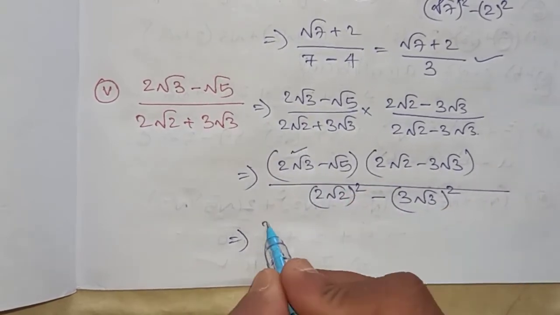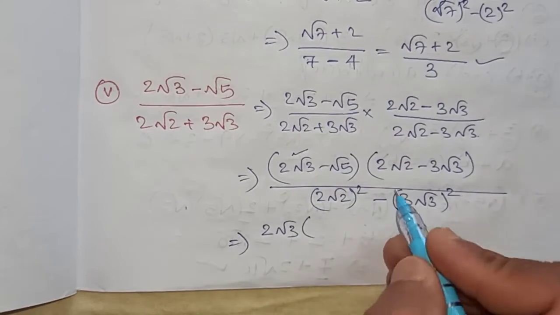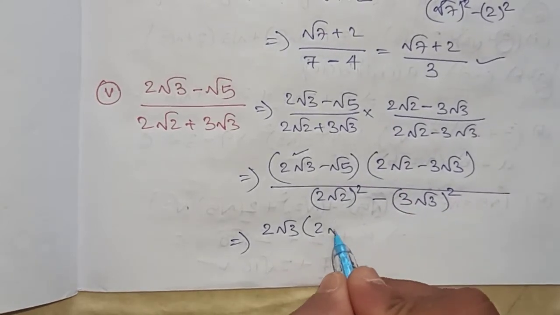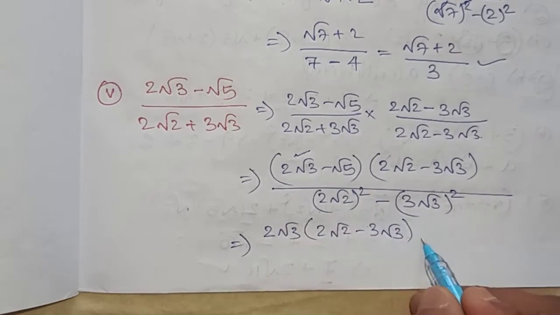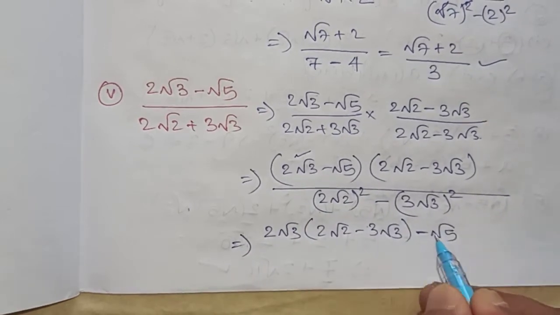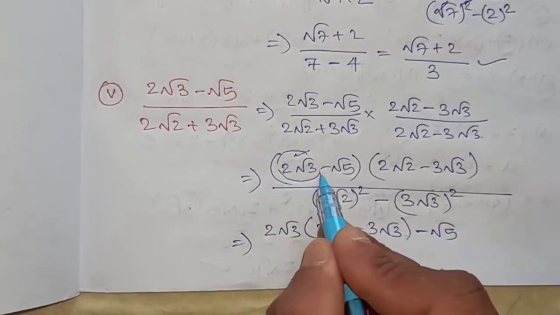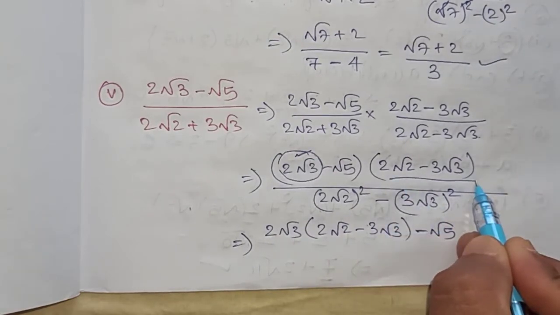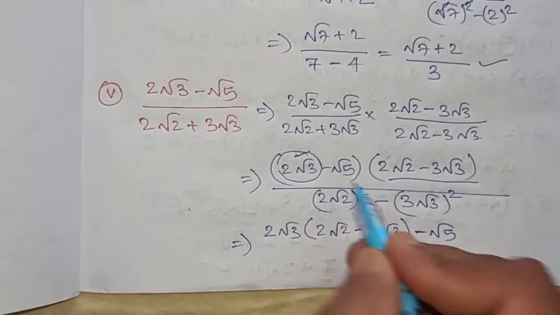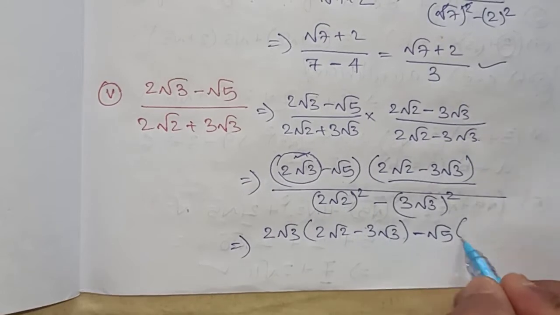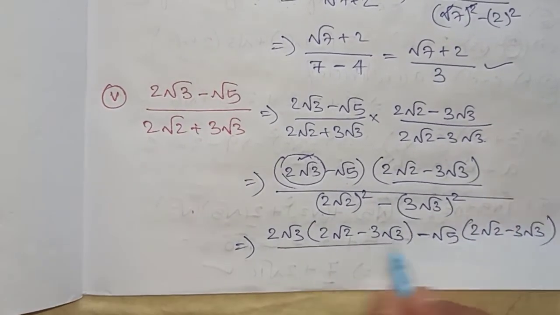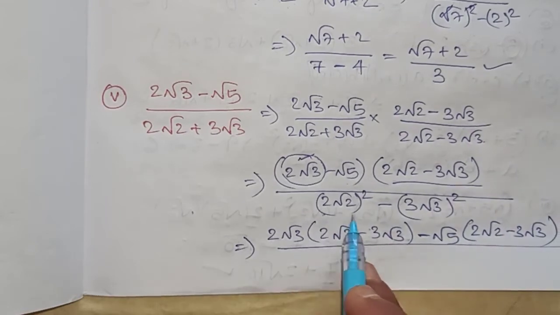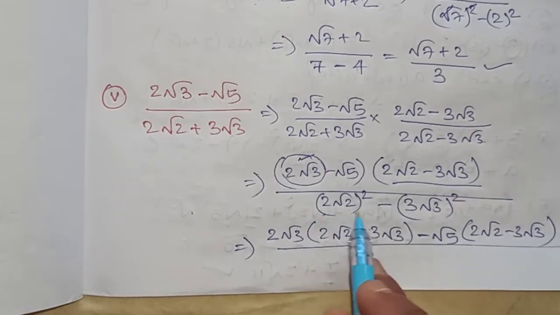Write the first term, that is 2 root 3, multiplied by the total 2 root 2 minus 3 root 3 inside bracket, minus the second term. I multiplied the first term with the total of the second part, and again the second term with the total of the second part. In this way, divided by 2 root 2 minus 3 root 3 squared.